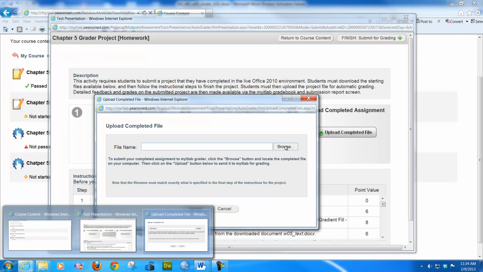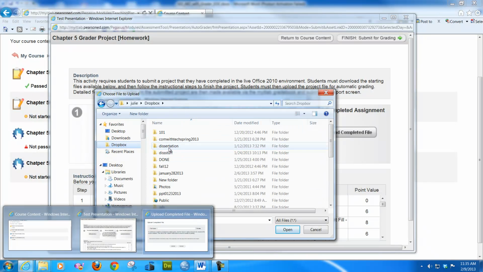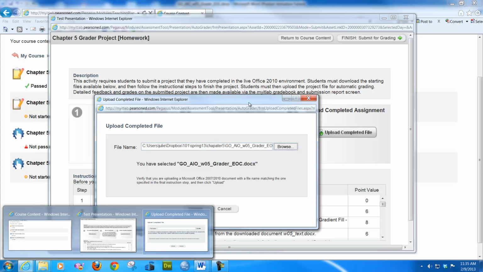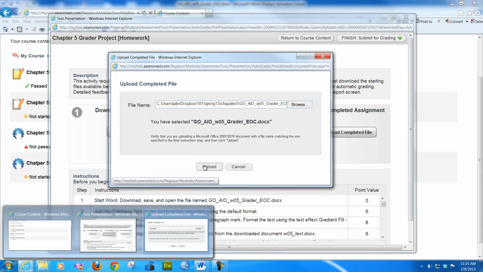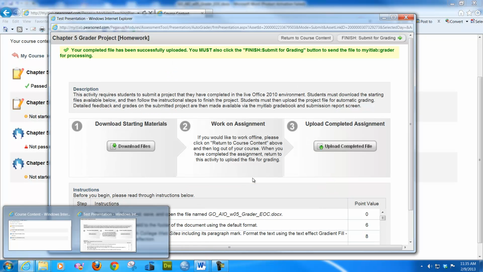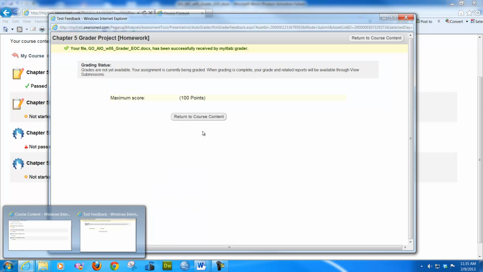So I'm going to look for that document, and I just saved. And it's this one right there. I'm going to upload it. I'm going to say upload. And it'll say wait, wait, wait. And now you have to go down and hit finish, submit and finish. And then you're going to go right there. Return to course content. And it tells me I passed.